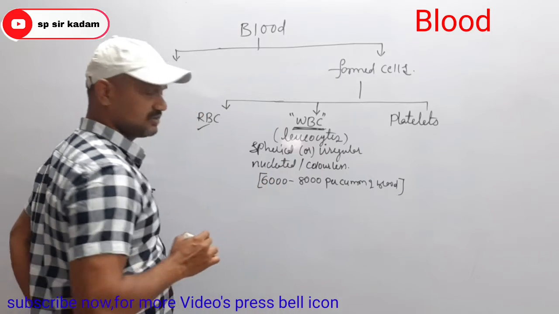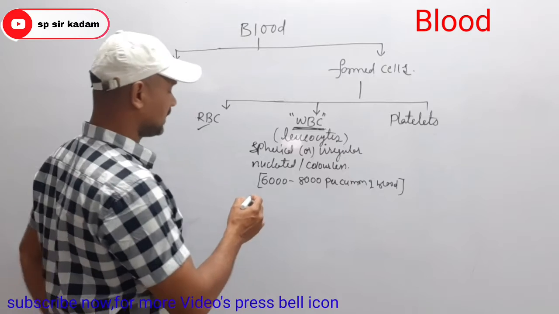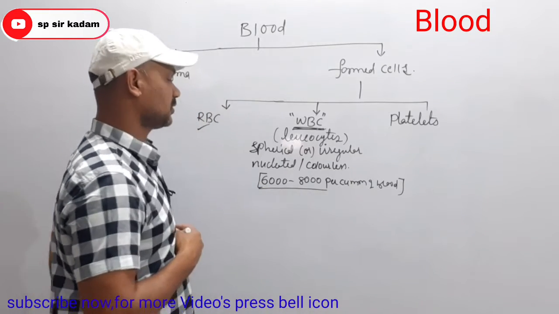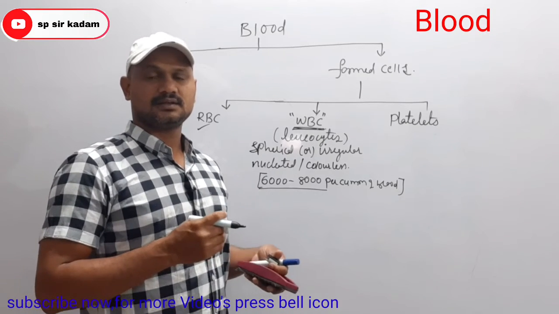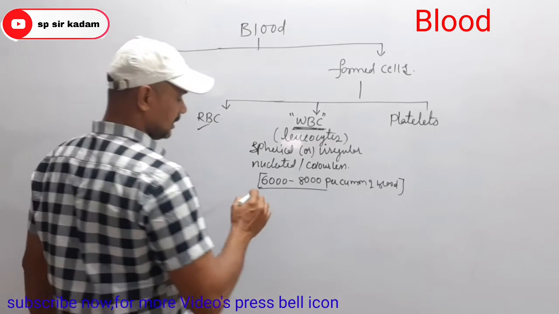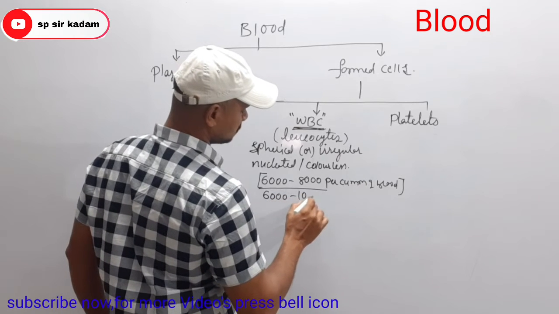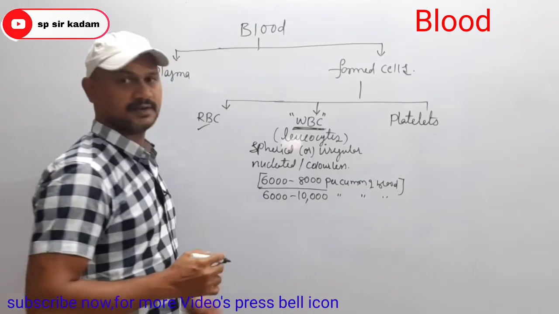So their count is different in different textbooks. As per the NCERT syllabus, it is 6,000 to 8,000 per cubic millimeter of blood, but in some state syllabus, like the Telangana state syllabus, their count is 6,000 to 10,000 per cubic millimeter of blood.